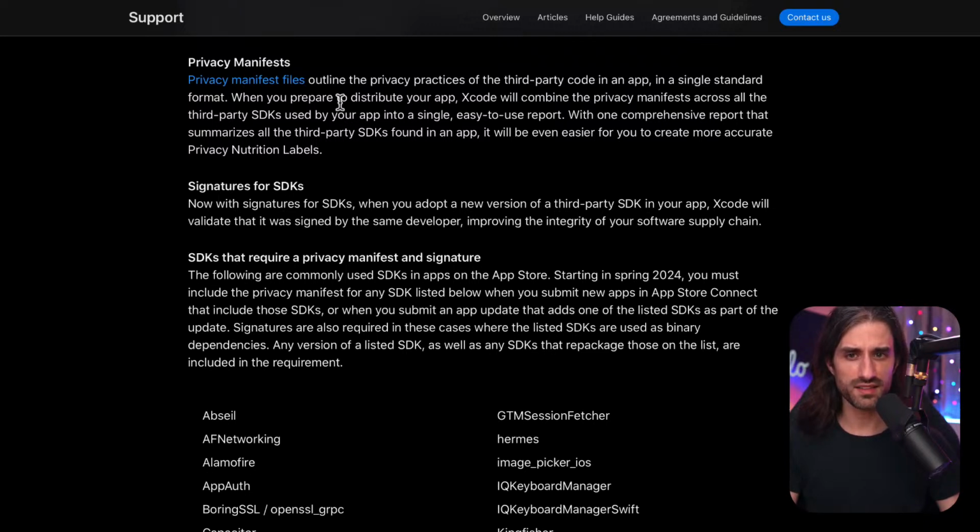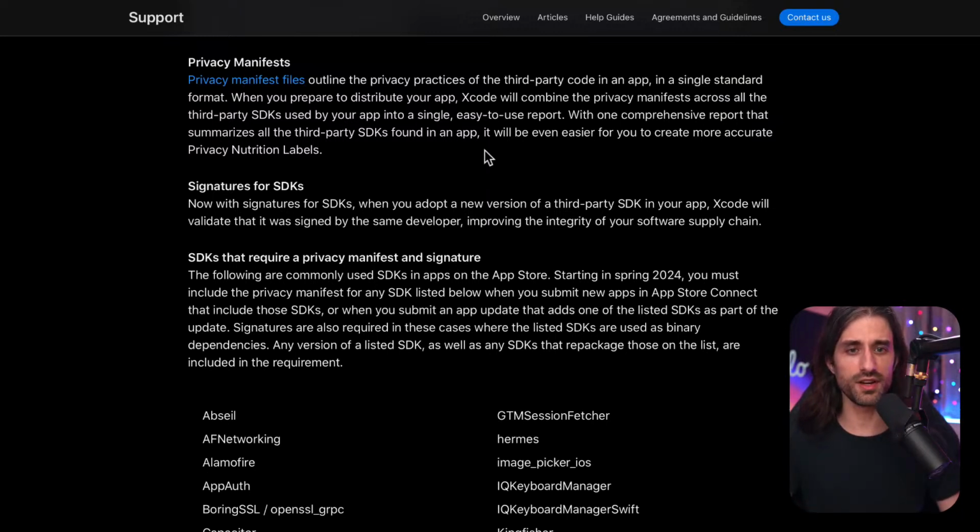Privacy manifest files outline the privacy practices of the third-party code in an app in a single standard format. So it's about consolidating data about every third-party SDK included into a single source of truth. When you prepare to distribute your app, Xcode will combine the privacy manifests across all the third-party SDKs used by your app into a single, easy-to-use report, with one comprehensive report that summarizes all the third-party SDKs found in an app.